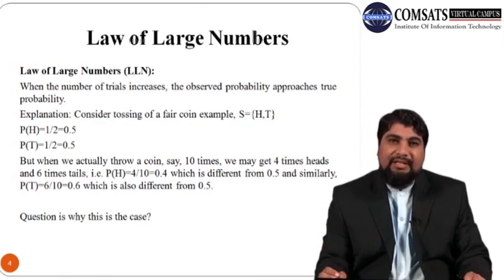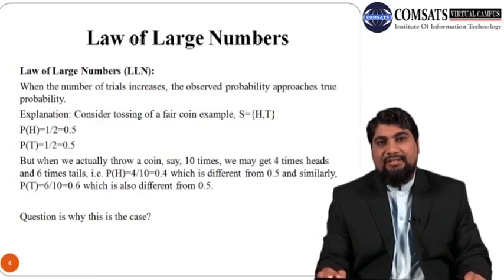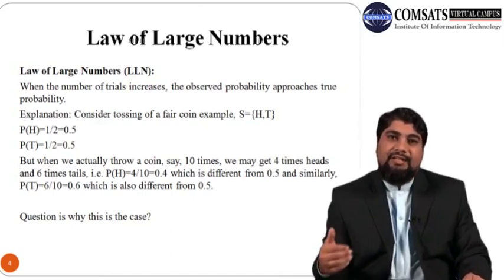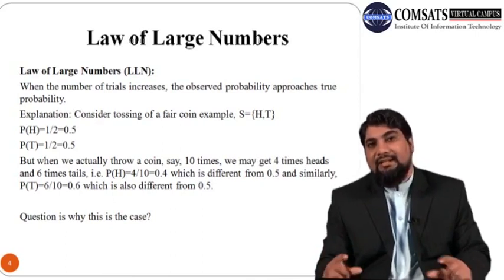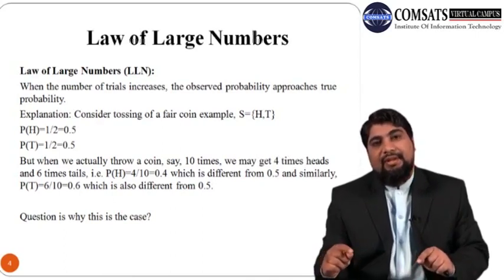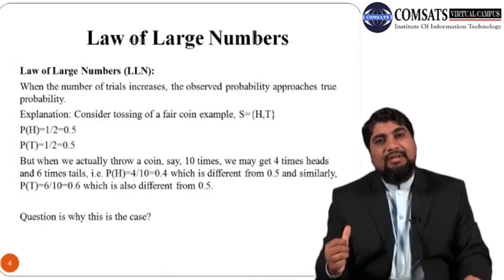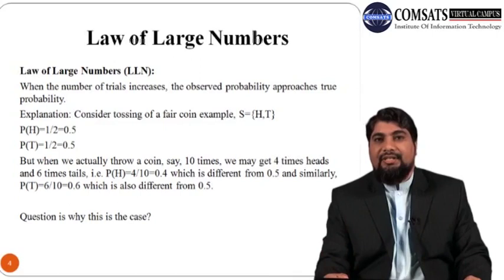Now the law of large numbers states that when we throw a coin a large number of times, these observed probabilities will converge to the theoretical or true probabilities. So this is the main logic behind the law of large numbers.